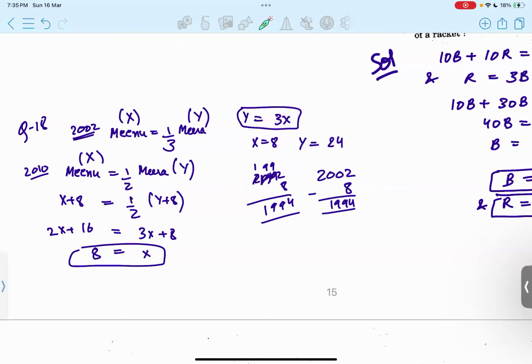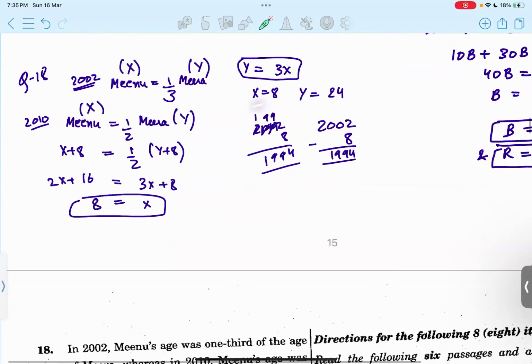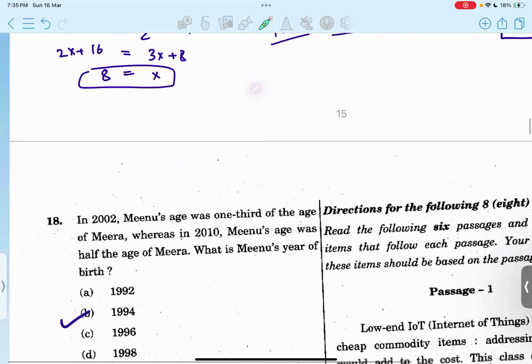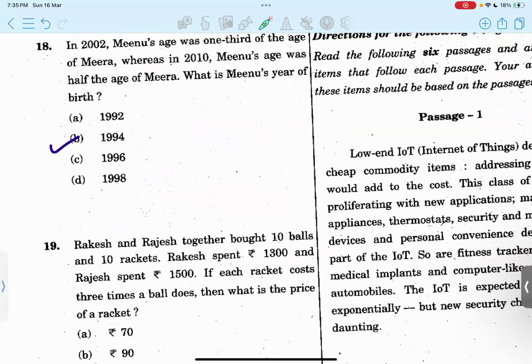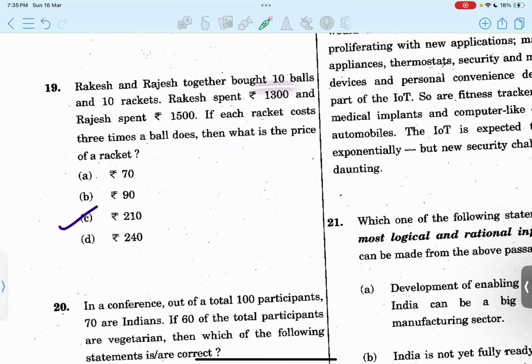So we can calculate from any of the two years. From 2002, we'll subtract 8 years, which is the age X, because we have to get the birth year for Meenu. So it should be 1994. Option B.